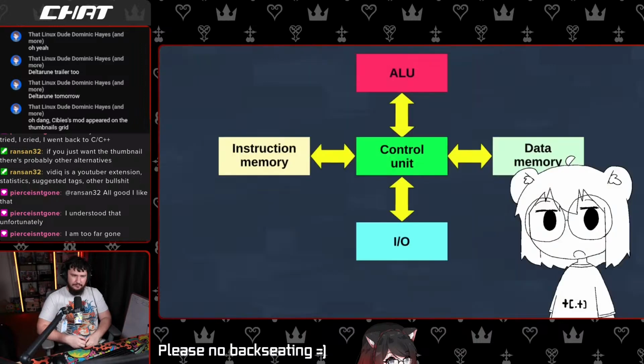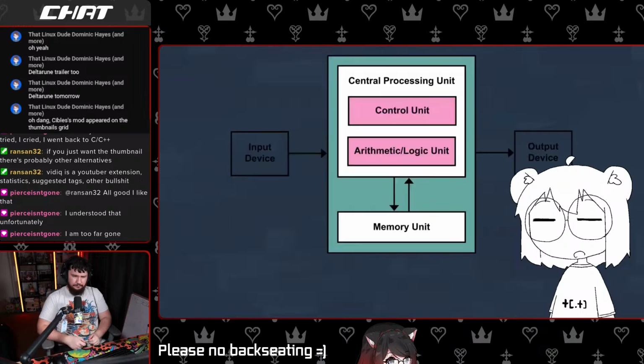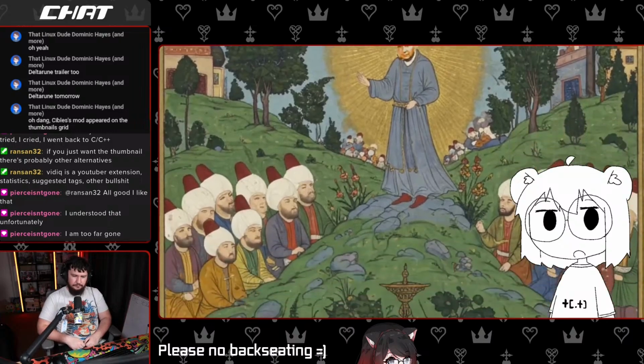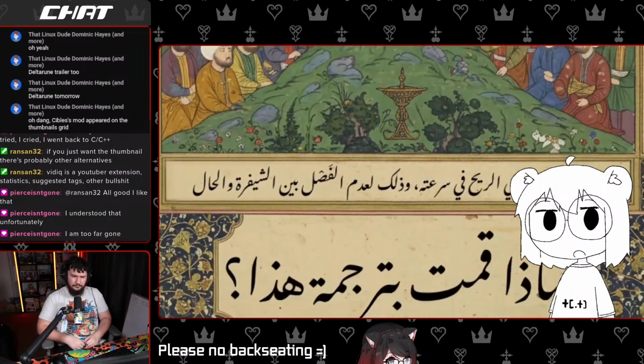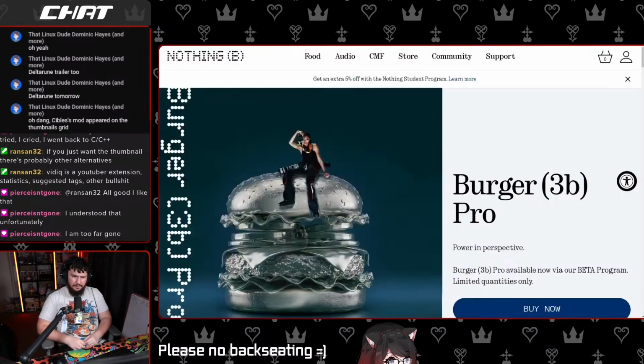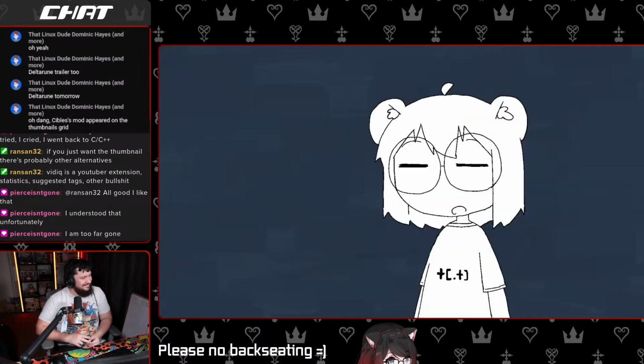Brainf uses Harvard architecture where the code and the states are separated, whereas your computer is most likely using the von Neumann architecture, which lacks such a separation. And what we're going to do today is only possible thanks to that. That being said, despite how people like to yap about the difference, it's kind of a nothing burger, similar to the RISC versus CISC debate. But anyway, back to JIT.